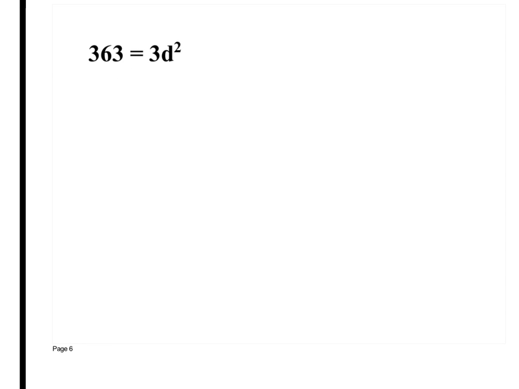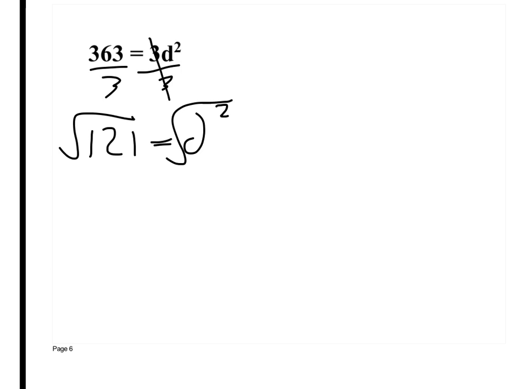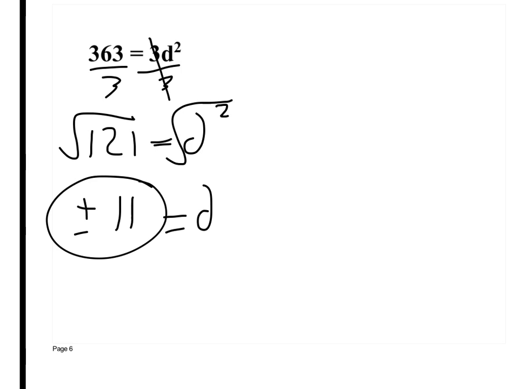Write this down and solve it. 363 equals 3d squared. What you always want to do is get the variable by itself. I do that by dividing by 3. 363 divided by 3 is 121. 121 is equal to d squared. So I square root both sides. So d is equal to positive or negative. What's the square root of 121? 11. So there's the numbers I was looking for.